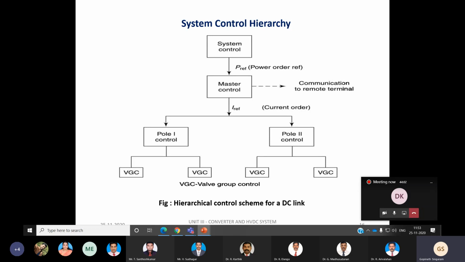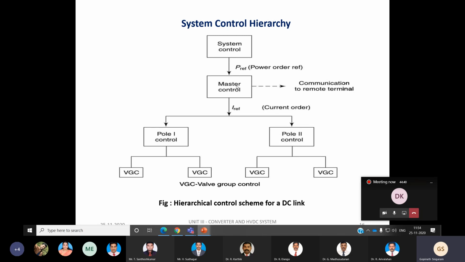There are a number of parameters associated with the HVDC transmission system. Almost all these parameters have to be addressed, or controlled properly, for the effective operation of the HVDC link. So that's why it is given the name system control hierarchy, and it has various stages. We have a system control which provides a power order for the system. Along with the power order, it also gives other information, like AC voltage at the converter bus and DC voltage on the link. So much information is given to the master controller.